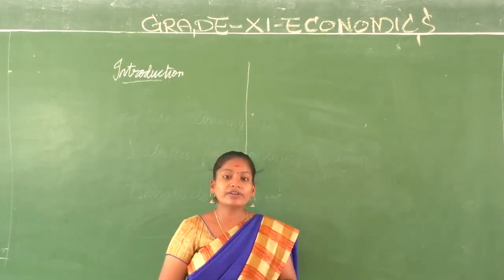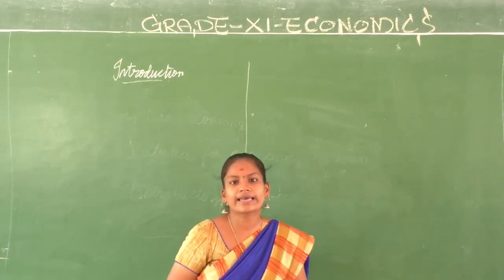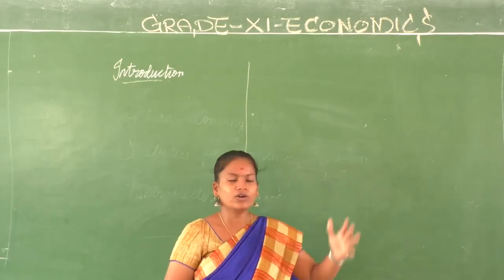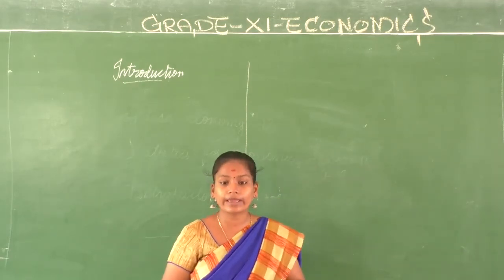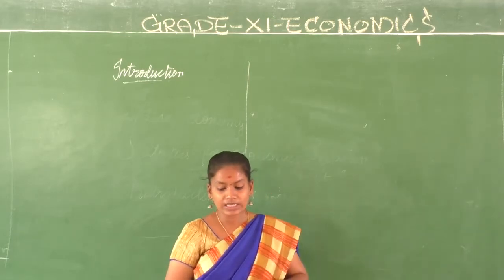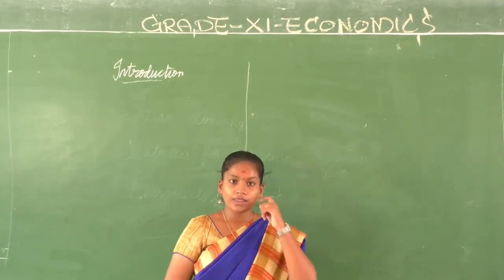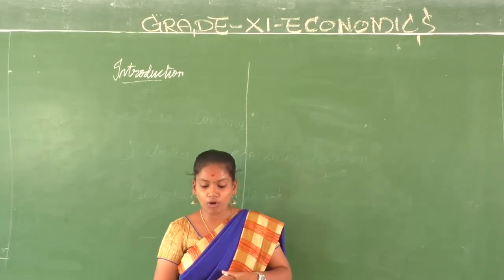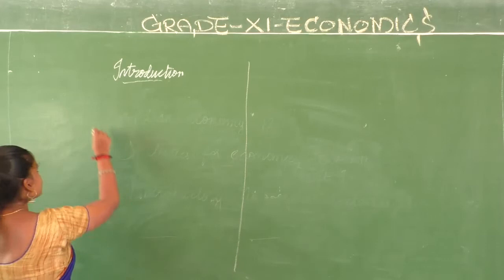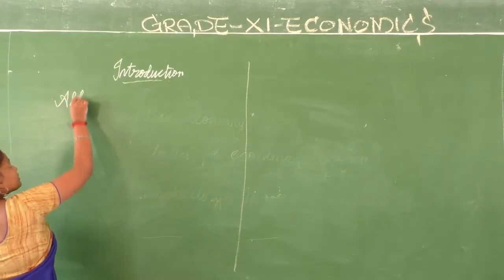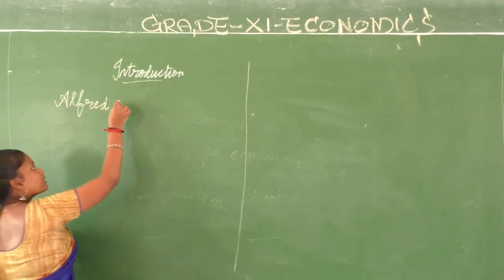Now first, what are we going to know? We are going to know what is economics. Just recall what you have learned in class 9 about economics. It is actually the study of man in the ordinary business of life. Who gave this definition for you? Alfred Marshall, one of the modern economists.